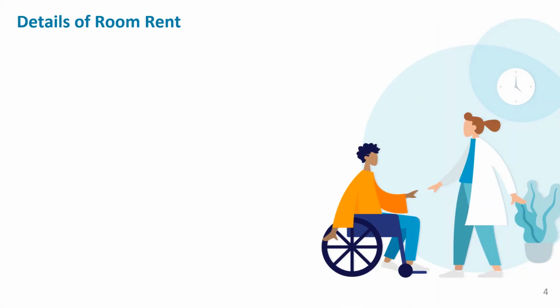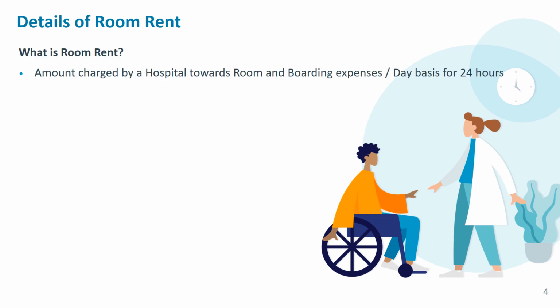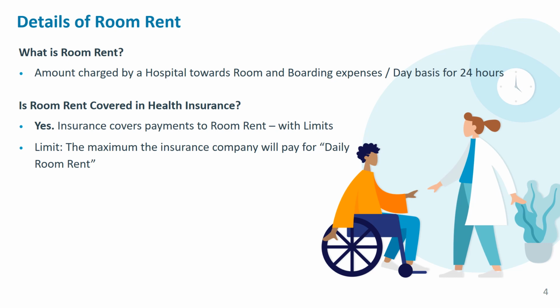So we'll quickly see the details of what is a room rent. Room rent is the amount which a hospital charges for using their rooms and other boarding expenses. This is calculated on a day basis spanning 24 hours. So the next question is, is room rent covered in health insurance policies? Yes, it is covered, but with limits. Limits means there is some maximum extent to which the company will pay for your daily room rent. So that is called the limit or cap.